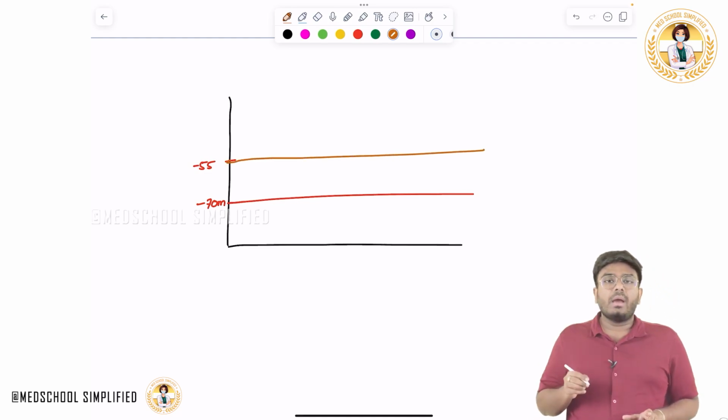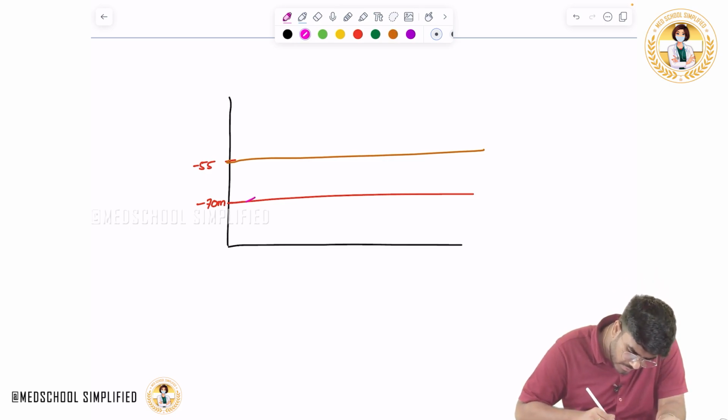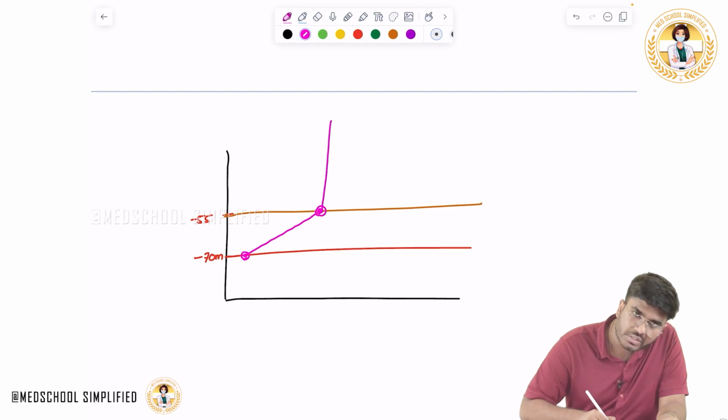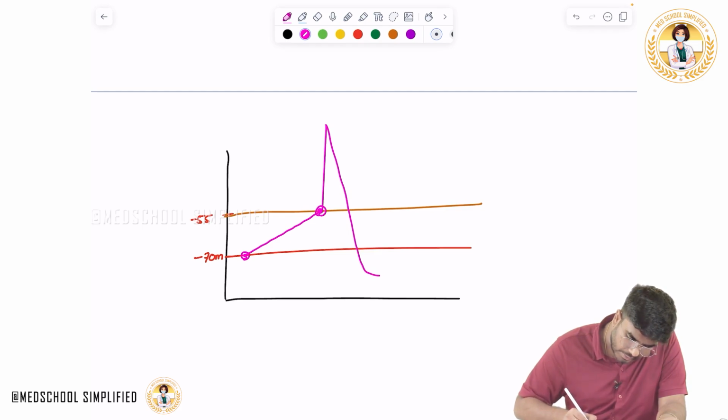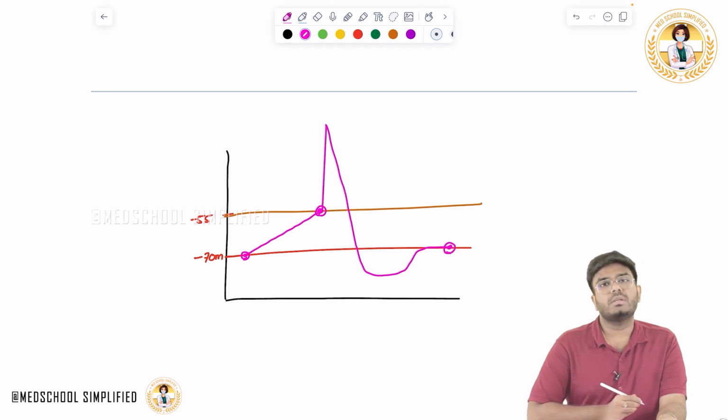Now I am giving a stimulus, a powerful stimulus, for example a stimulus like this, powerful enough to bring the resting membrane potential to the threshold potential. Look what happened when I gave a stimulus: the resting membrane potential reached the threshold potential. So immediately depolarization is going to happen. This is depolarization. After depolarization there will be repolarization and a little bit of hyperpolarization, and again the resting membrane potential.